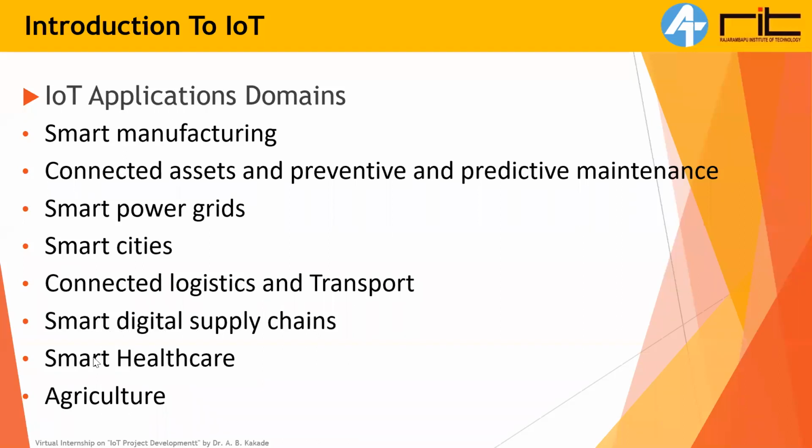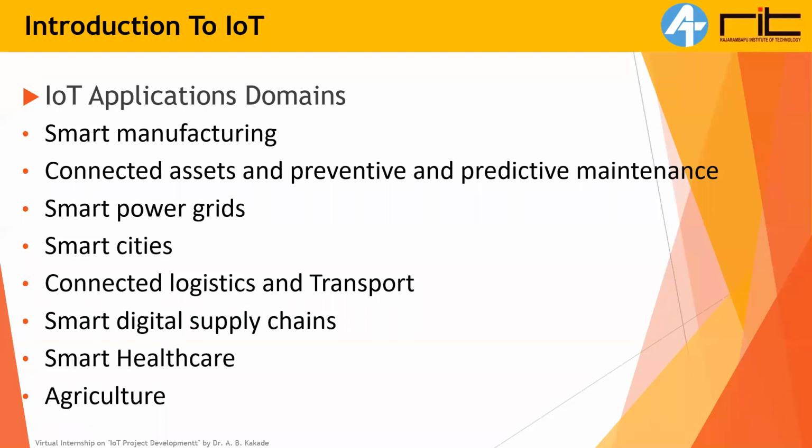As in previous sessions, Kakade sir has also mentioned one of our products, the smart saline monitoring system. There are so many devices available in healthcare, and IoT is going to have a big impact in this sector and in the agriculture sector, because agriculture requires a lot of automation.